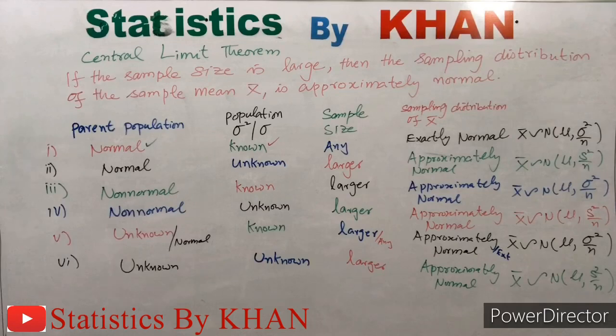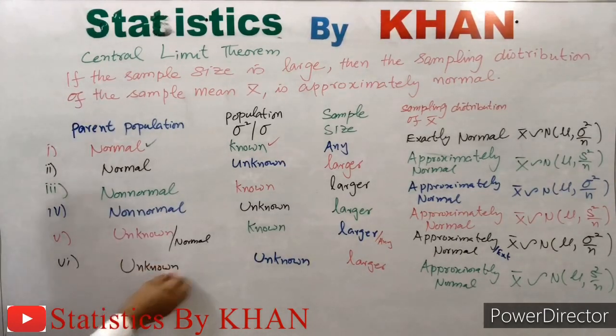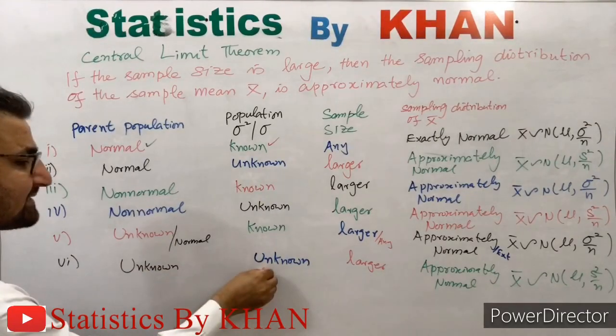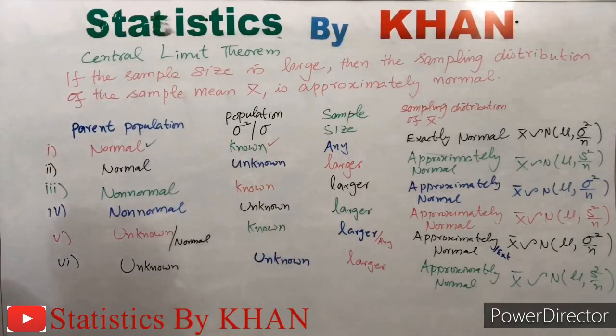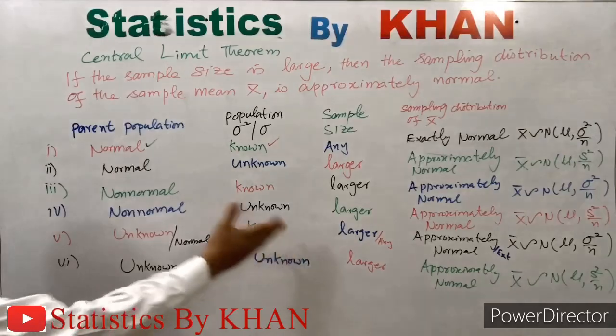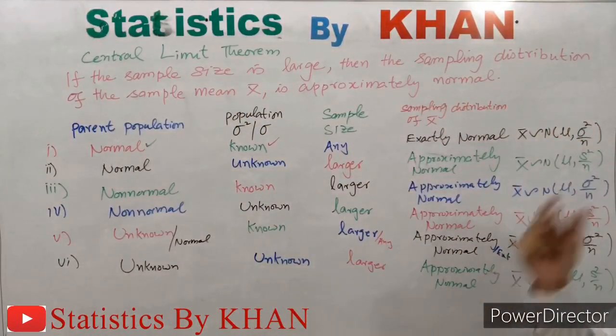Now there doesn't exist a case like this, where the population is normal but the population variance or standard deviation is unknown, because this condition is not satisfied for the exact normality of the sampling distribution of the sample mean. So that is why we are not discussing a case like this, because this condition is already not satisfied. So these are all the possible cases for the sampling distribution of the sample mean.